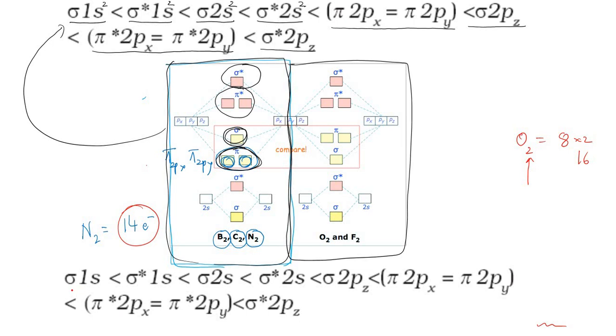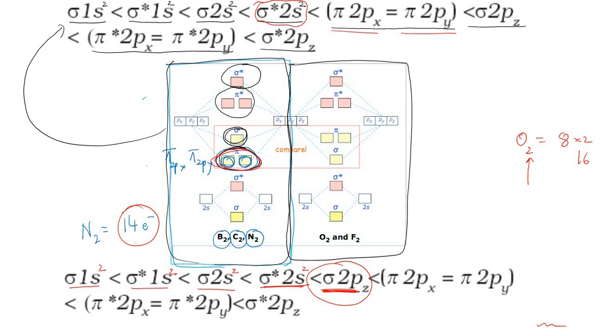Can you see now? So here it is 1s2, then sigma star 1s2, then sigma 2s2, then sigma star 2s2, then after that there is a difference. Can you see here? Here it is sigma 2pz, but in the above, after sigma star 2s2, we had pi 2px equal to pi 2py, right? But here after sigma star 2s2 we have sigma 2pz. That is the difference. Now you concentrate on this diagram here.